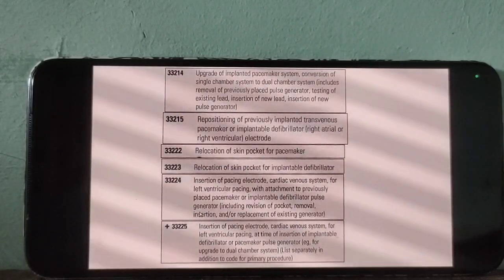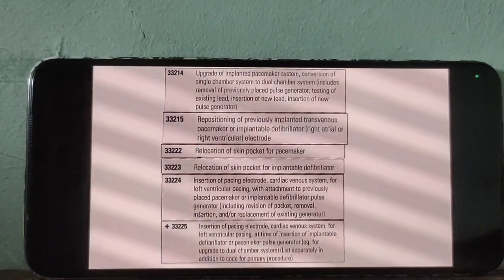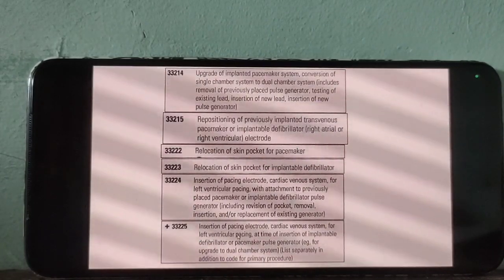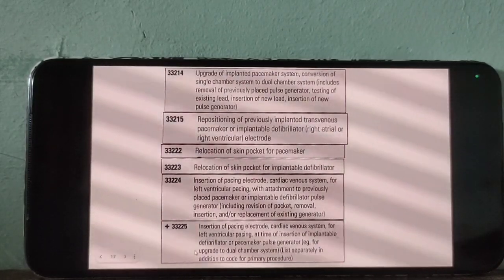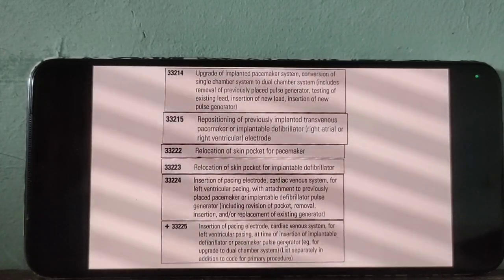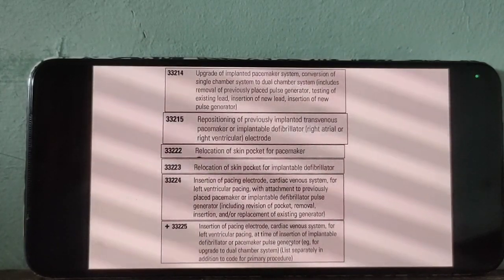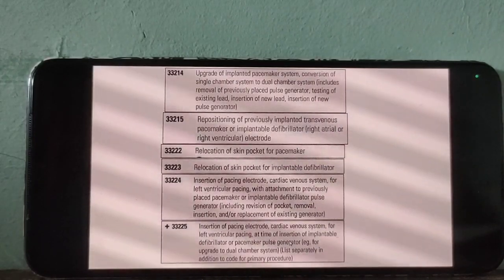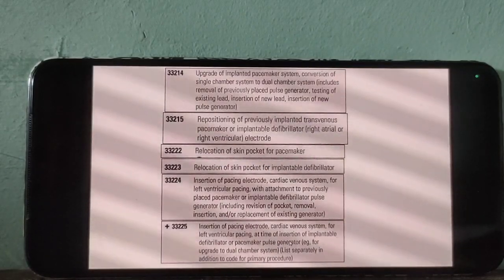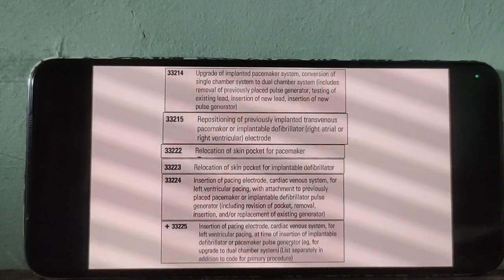Then 25, see the third line: at the time of insertion of implantable defibrillator or pulse generator. At the same time, the doctor inserts the defibrillator or pacemaker along with the pacing electrode.